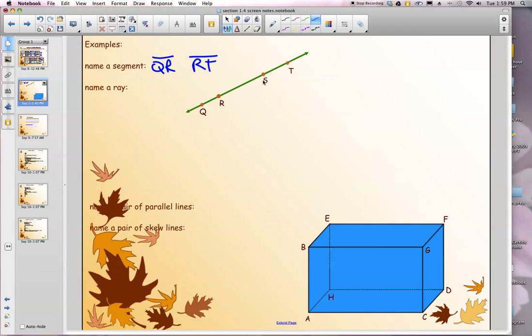SR, SQ. How many segments are there actually? There's 1, 2, 3, 4, and 5. There should be 6. Anyway, I'd have to name them all out. Let's see here. QR, QS. You don't really care, I bet, at this stage of the game. QT.